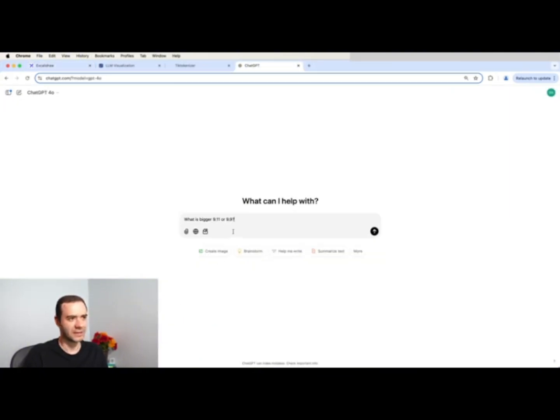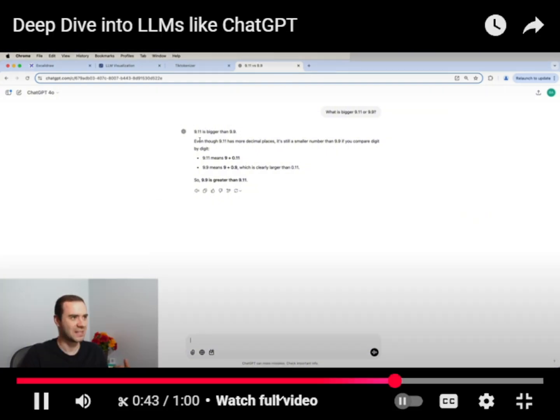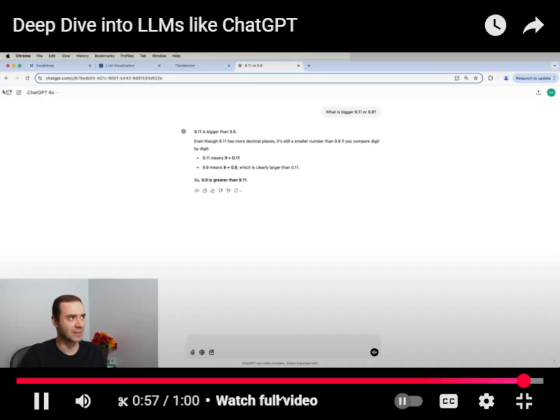The models are not very good at very simple questions like this. And this is shocking to a lot of people because these models can solve complex math problems. They can answer PhD-grade physics, chemistry, biology questions much better than I can, but sometimes they fall short on super simple prompts like this. So here we go. 9.11 is bigger than 9.9, and it justifies it in some way, but then at the end, okay, it flips its decision later. So I don't believe that this is very reproducible. Sometimes it flips around its answer. Sometimes it gets it right. Sometimes it gets it wrong.